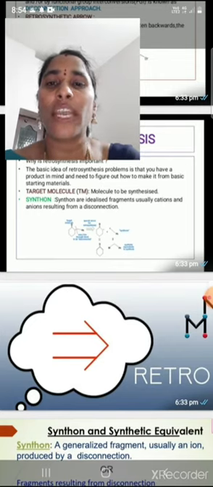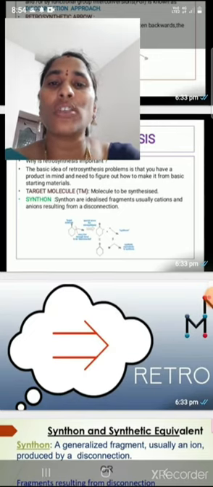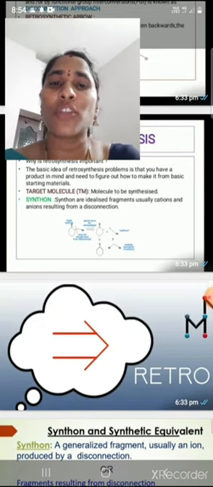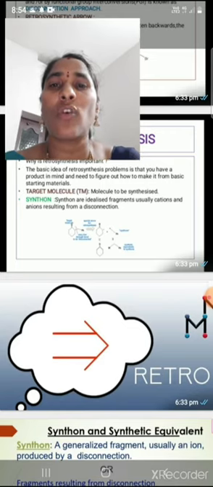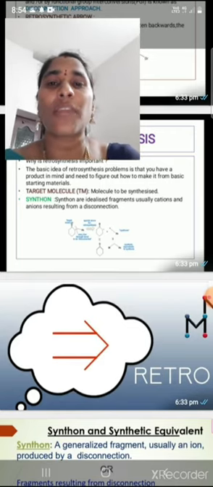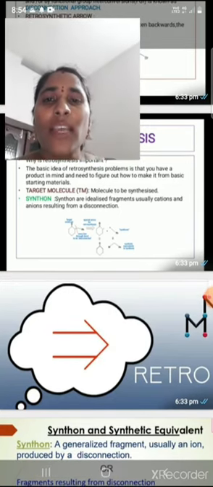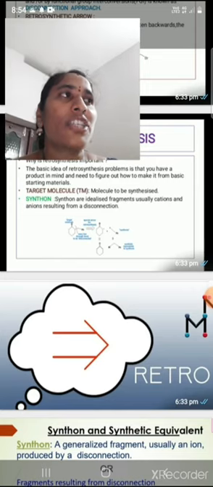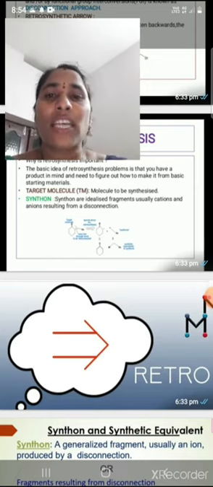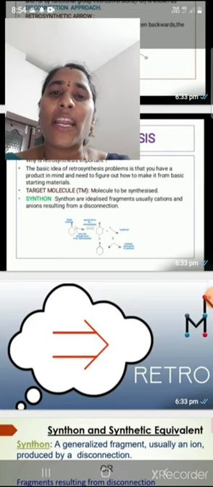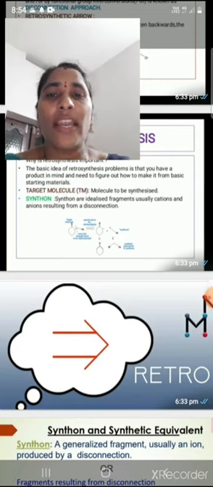Next we are coming to the next point, synthons. What is a synthon? Synthons are idealized fragments, usually cations and anions, maybe in ionic form. Synthons are ionic in nature or are idealized forms, which are nothing but anions or cations, resulting from a disconnection.